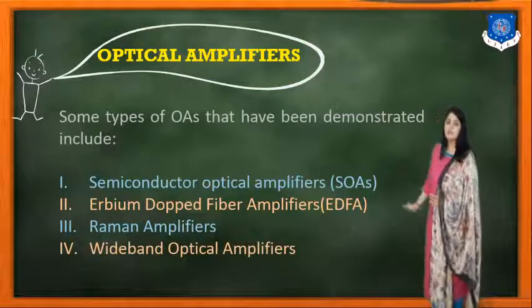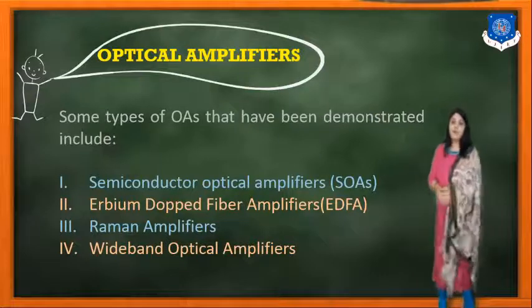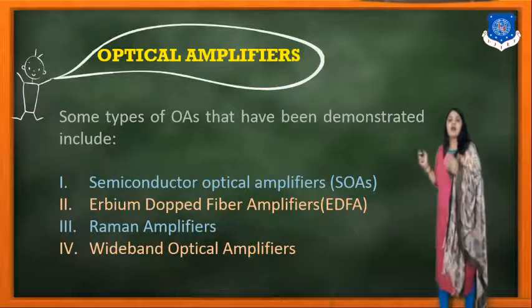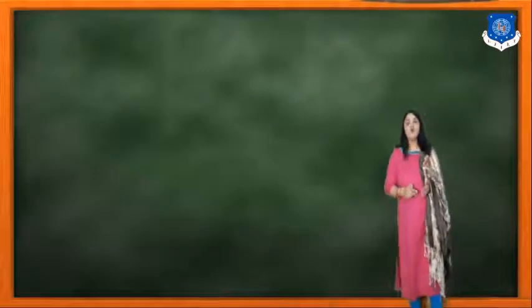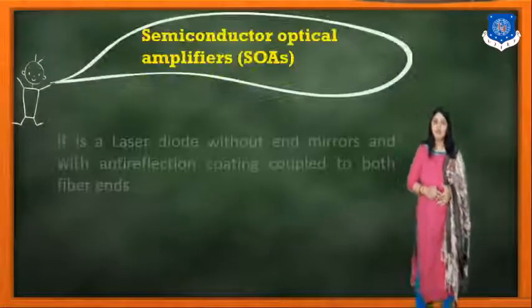So we are going to discuss four amplifiers: the SOA, EDFA, Raman amplifier, and wideband amplifier.